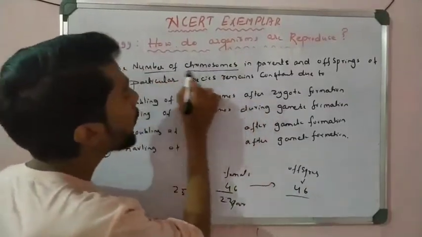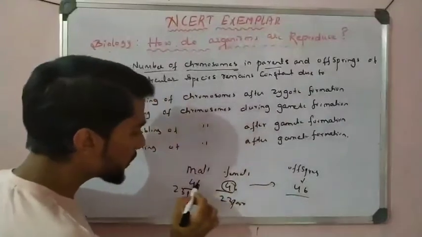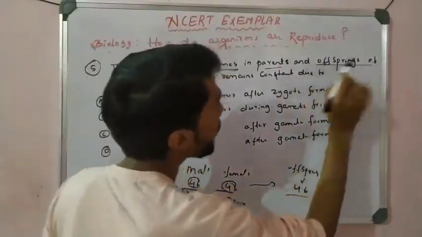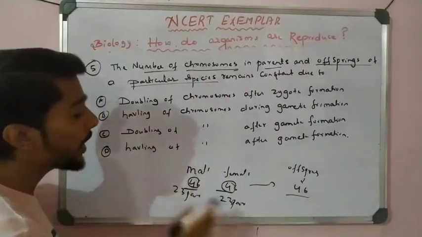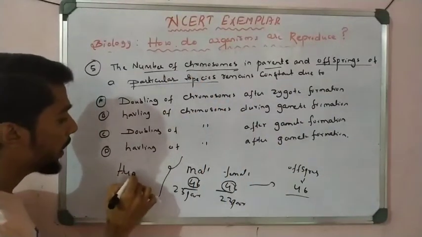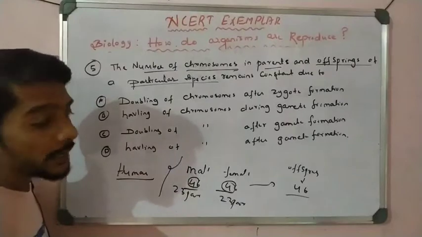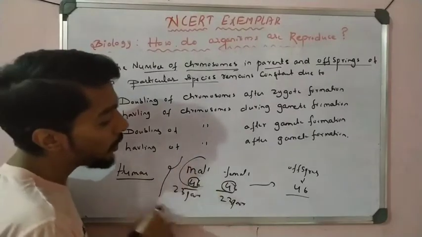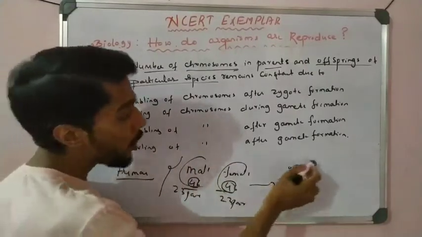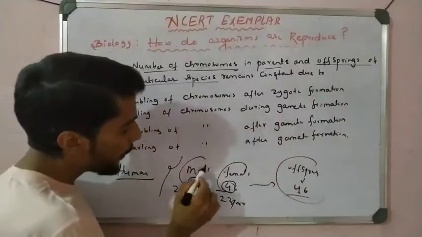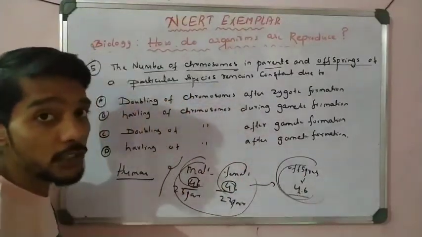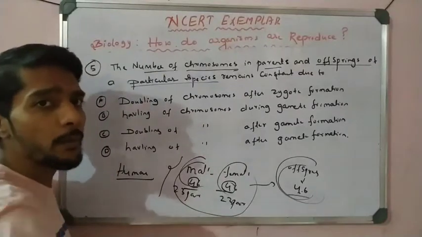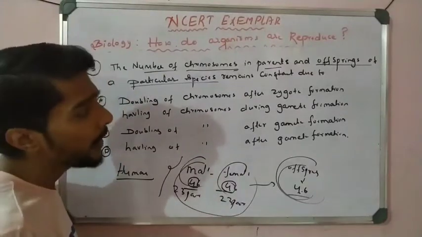The number of chromosomes in the parents and in the offspring of a particular species remains constant. Take the example of the human species: the male has 46, the female has 46, and the offspring also have 46, so there is no variation.